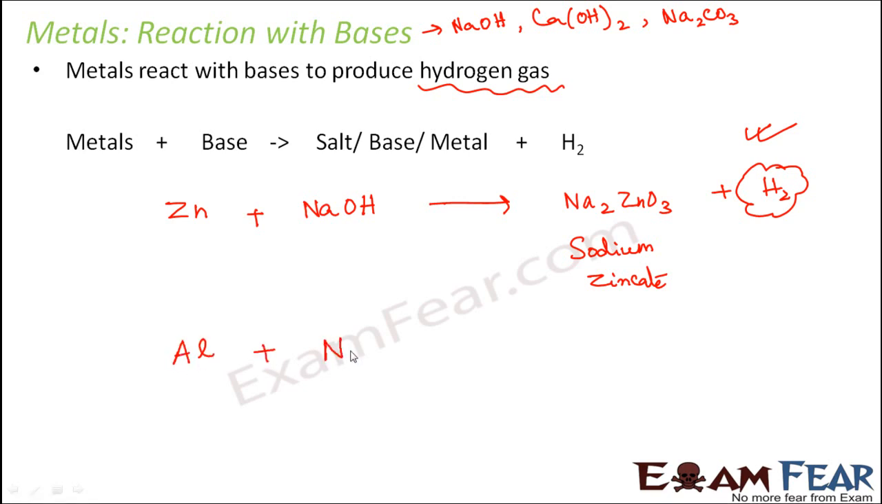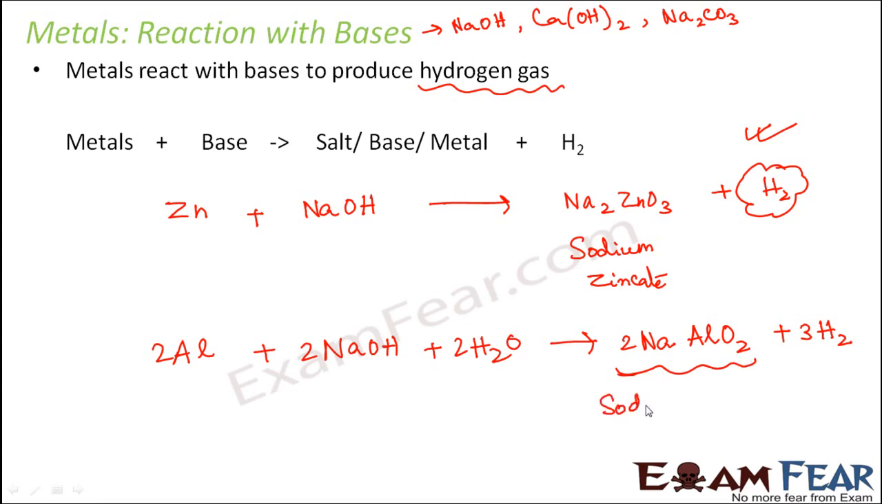Similarly, if you take the example of some other metal, for example aluminium, when aluminium reacts with sodium hydroxide in the presence of water, what does it form? It forms sodium aluminate plus hydrogen gas. You can just balance the reaction. What is the salt? This is nothing but sodium aluminate. Here also, hydrogen gas is released. So all metals will react with bases and they will release hydrogen gas.